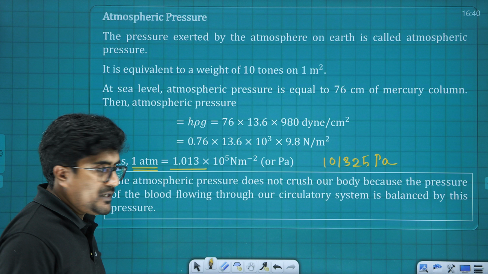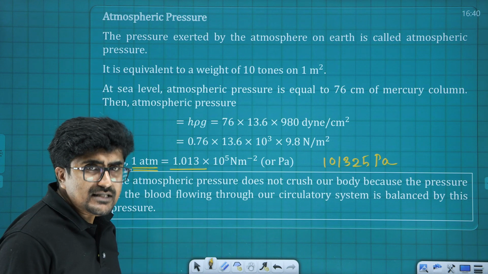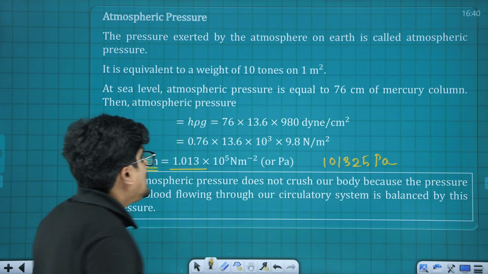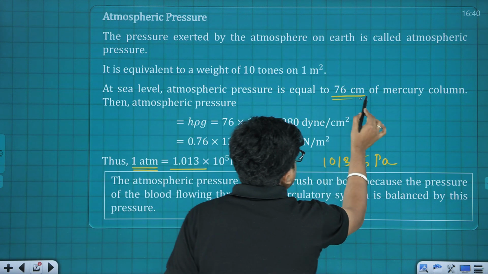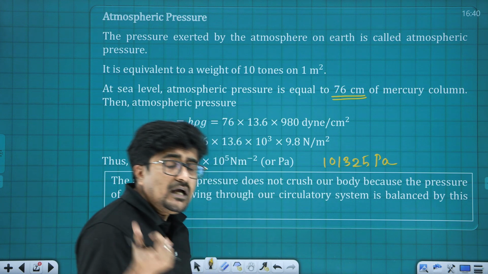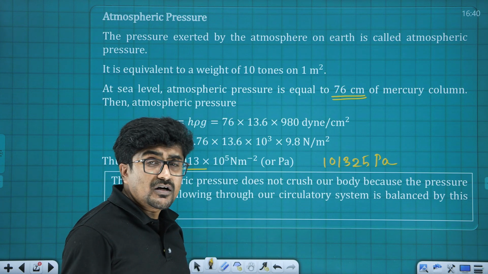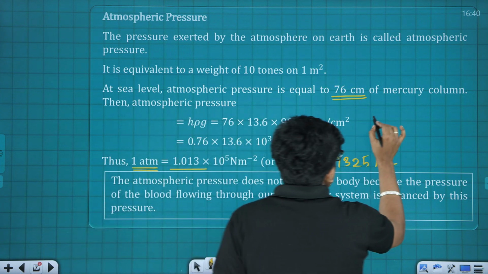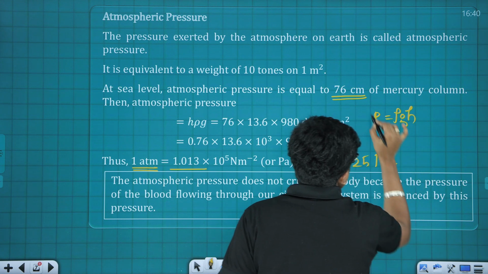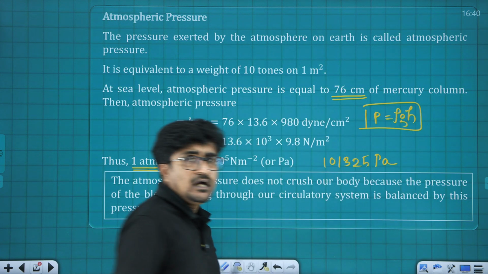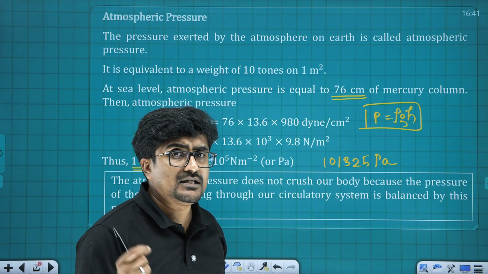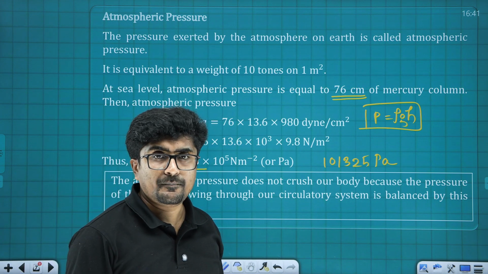Now again, this was 1 atmospheric pressure, and I told you that is 101,325 Newton per meter square, and this is again mentioned in terms of height of mercury column, that is 76 centimeter of mercury. Okay, so how we convert this 76 centimeter of mercury into a pressure value? Basically using the relation P is equal to rho GH. The concept is the pressure exerted due to 76 centimeter long mercury column.